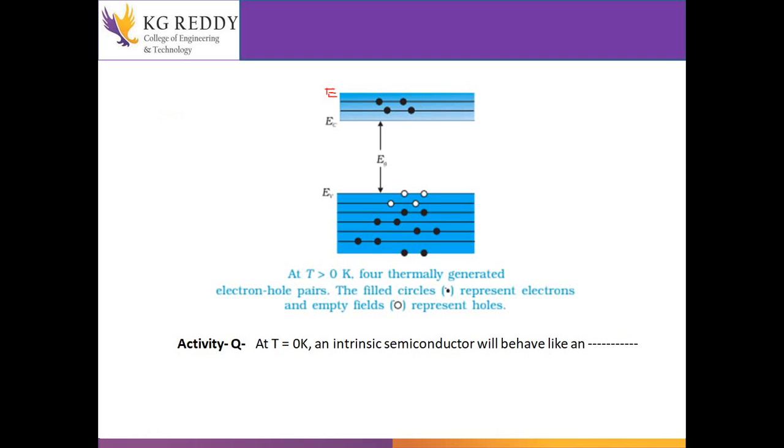So how will we find it? Electrons are present in between EC to E. I will take the density of states into probability. What is the formula for the total number of electrons present in the conduction band? I will write here: the total number is Z(E) dE into F(E).